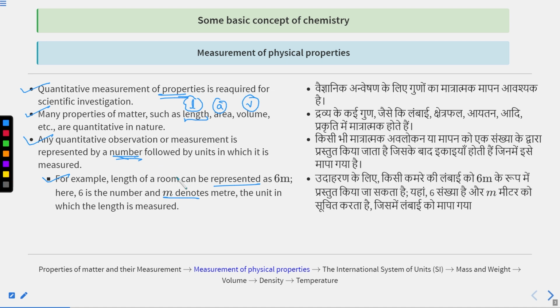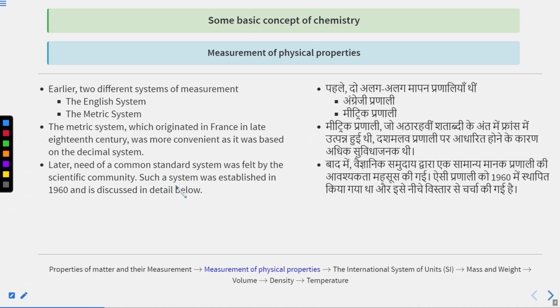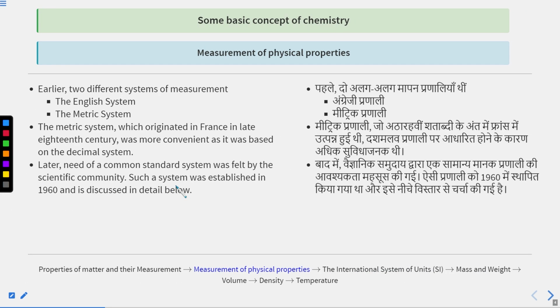Okay. The next and important point is that earlier two different systems of measurement, the English system and the metric system, were there. In the previous class we had discussed the SI unit. Now I'm just recalling the points.